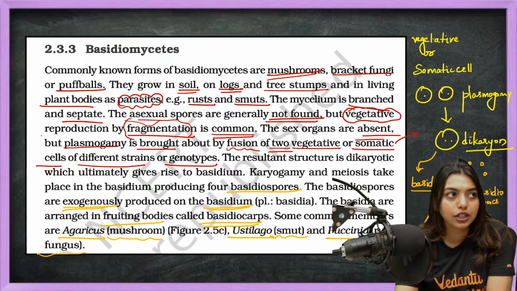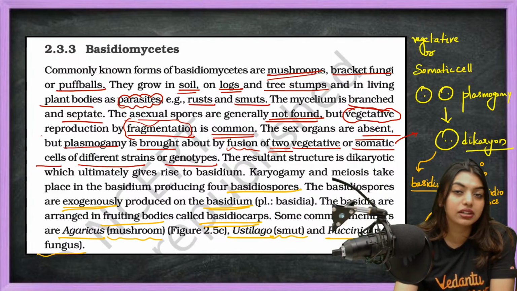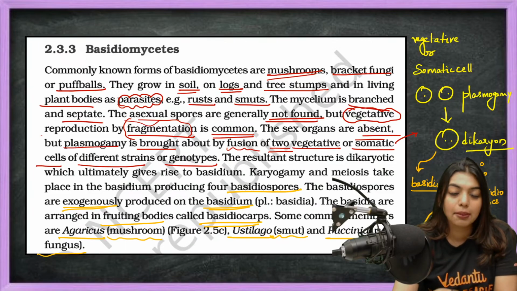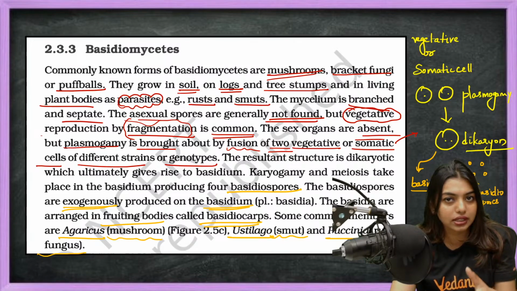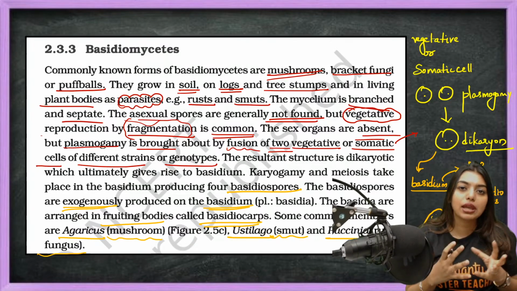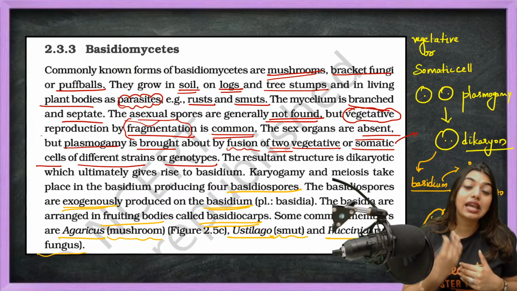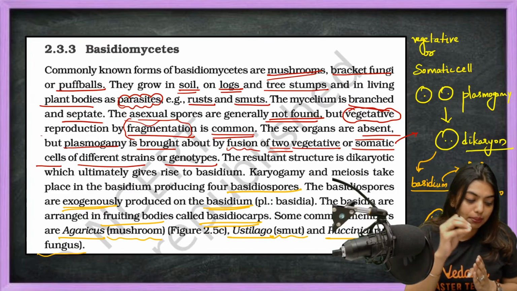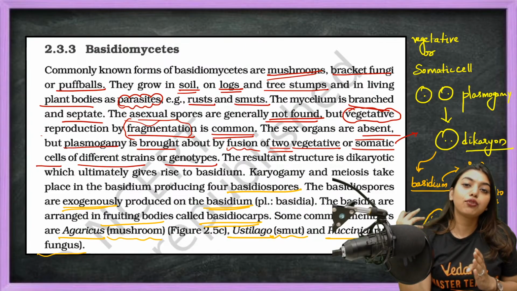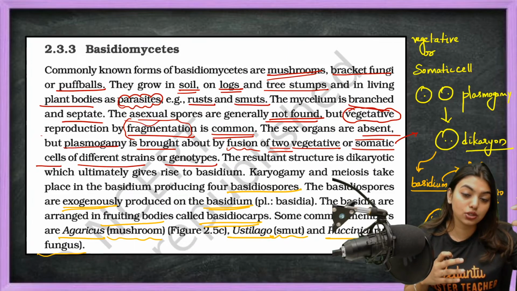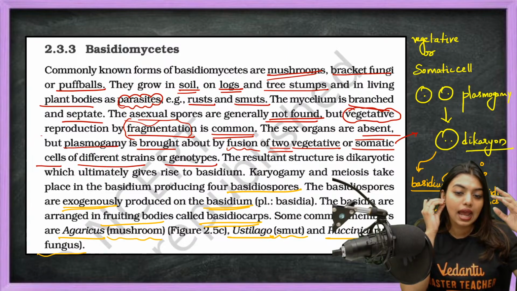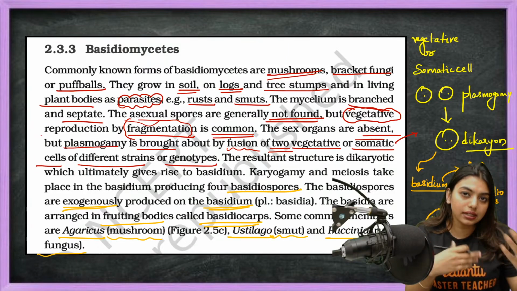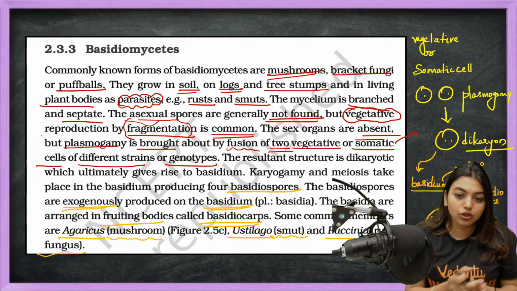So here the only thing you have to worry about is the vegetative part. Sex organs are also not present. But the somatic cells will fuse together and do plasmogamy. That plasmogamy will give rise to a dikaryon. That dikaryon will form a basidium stage. On the basidium, 4 basidiospores will be formed exogenously, outside. And then what is going to happen, students? The resultant structure will undergo karyogamy.